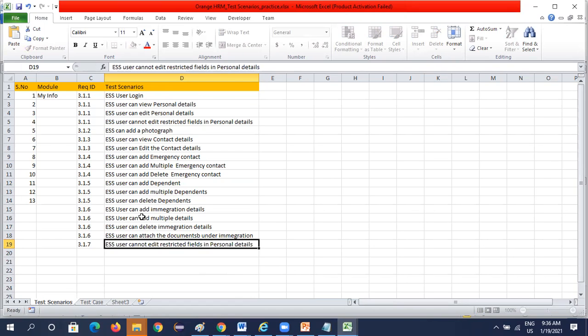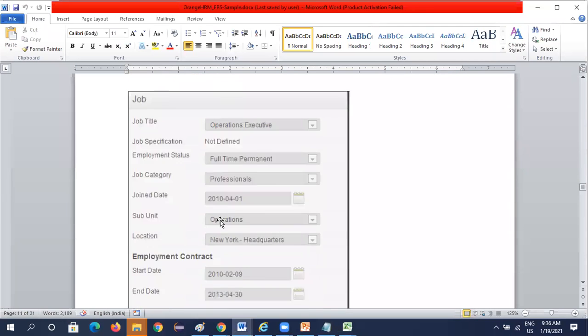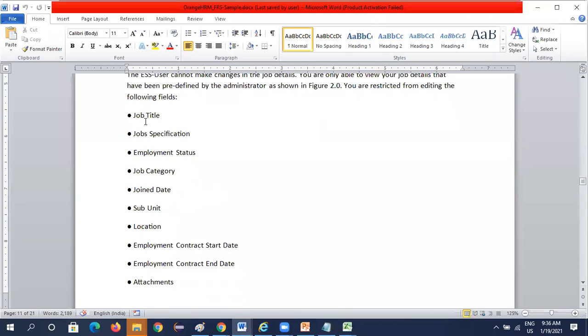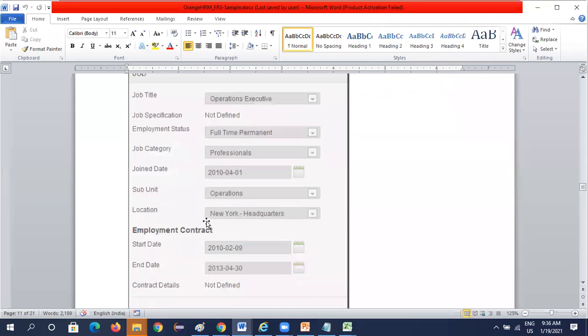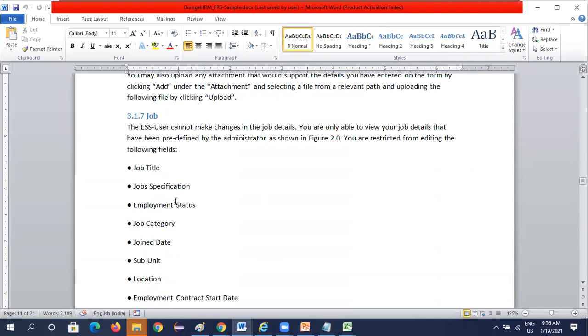See, why? Because here you can see the image: job title, job specification, employee status. These all are under only one screen, right? So one scenario is enough for all this. What would the scenario be like? User cannot edit.